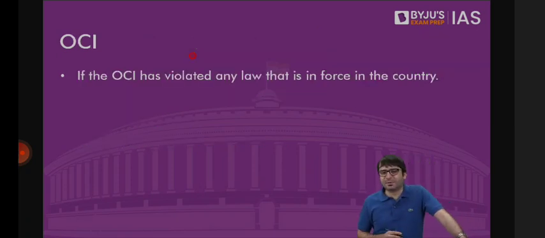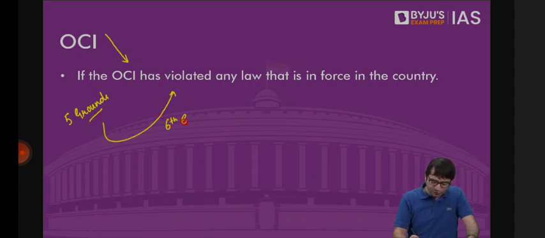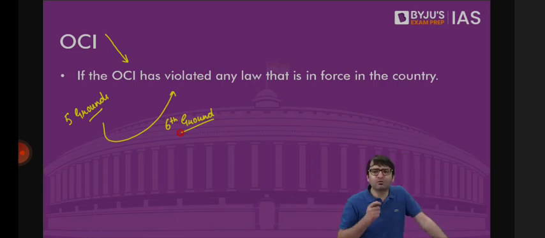The 2019 Citizenship Amendment Act also added one more ground on the basis of which your OCI card would be cancelled. I told you previously that there were 5 grounds originally on the basis of which your OCI card could be cancelled, but all those grounds were clear-cut, in the sense there was no room for ambiguity. If you have registered for an OCI card through fraud, if you are disloyal to the constitution, if you are a threat to the sovereignty, integrity, security of the state, if you have been arrested and sentenced to 2 years in jail within 5 years of getting the OCI card, all these were genuine reasons on the basis of which your OCI card could be cancelled.